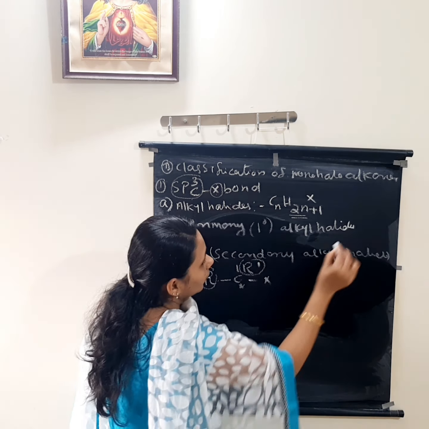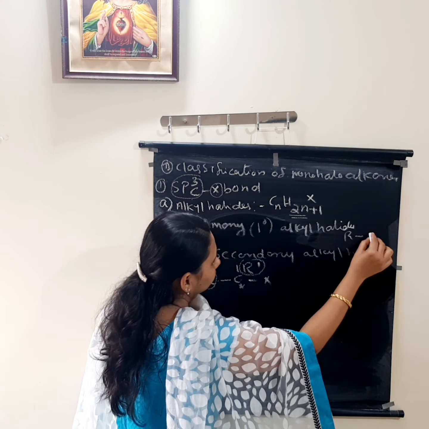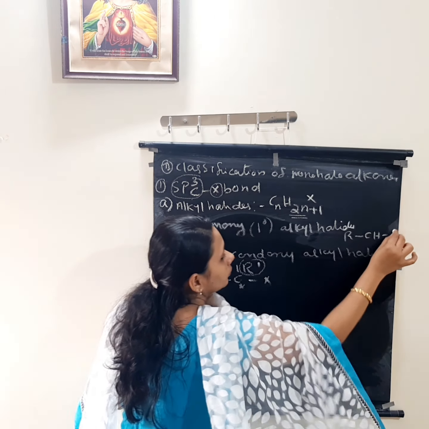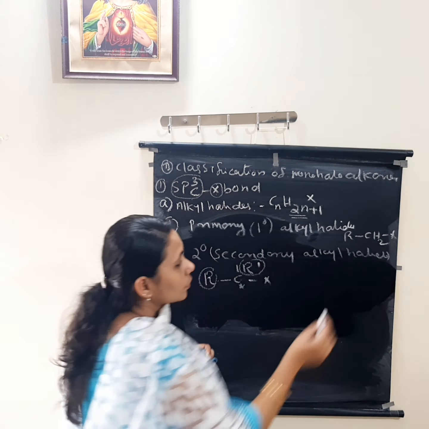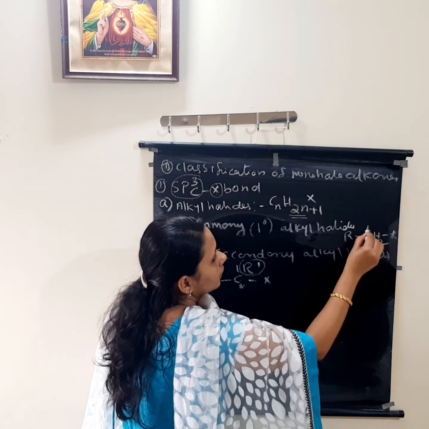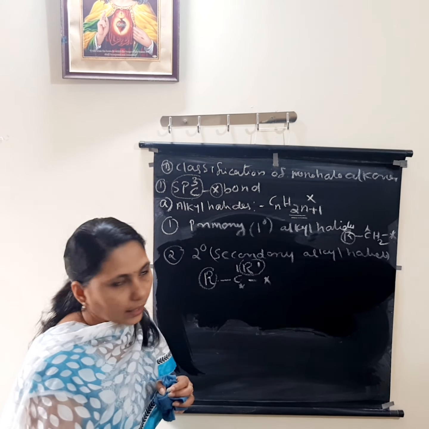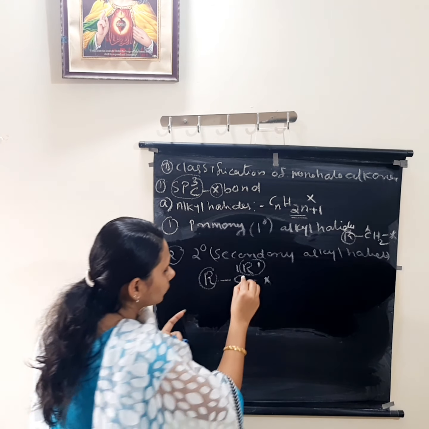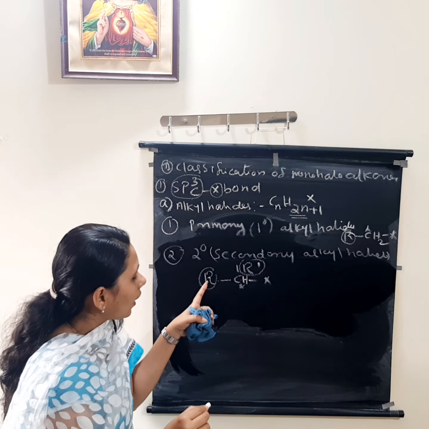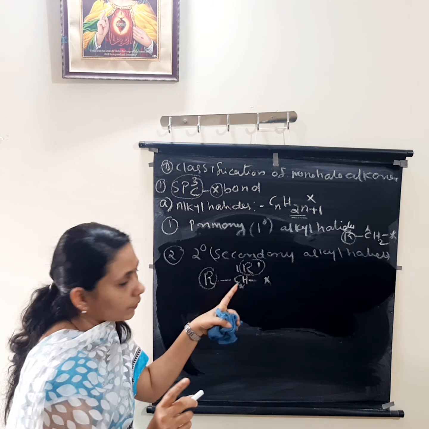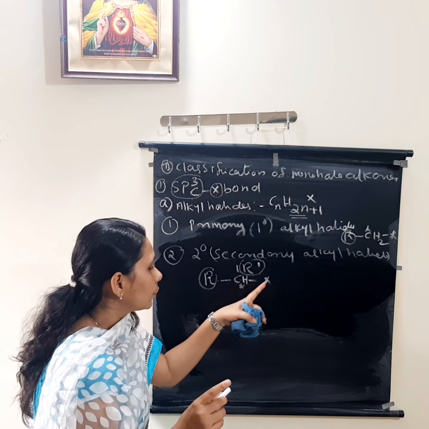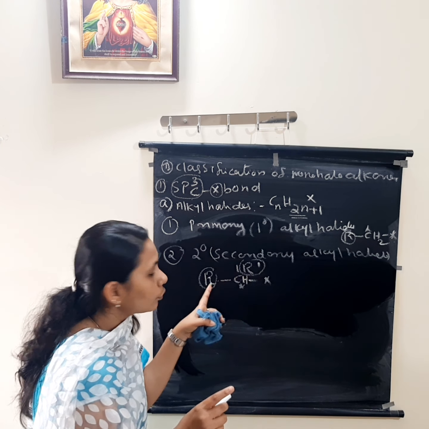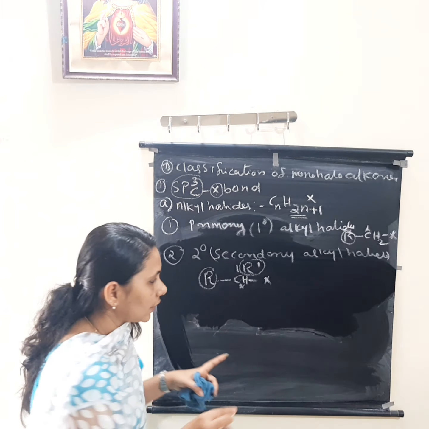So for primary we can write it as RCH2X. This is the halogen attached carbon atom and it is bonded to only one other alkyl group. Generally we can write it like this. For secondary, here R, one more hydrogen, here R dash. We have to check the valency of carbon atom, 1, 2, 3, 4. If you are checking this carbon atom, it is bonded to two other alkyl groups. So that is why it is secondary alkyl halide.